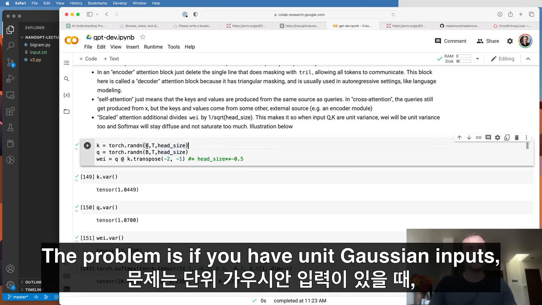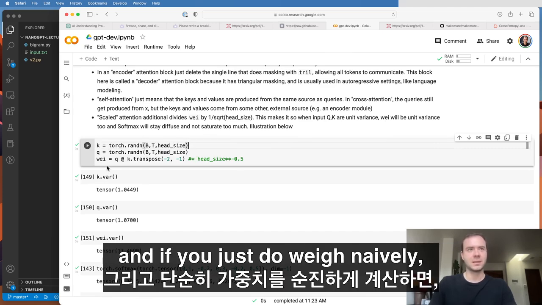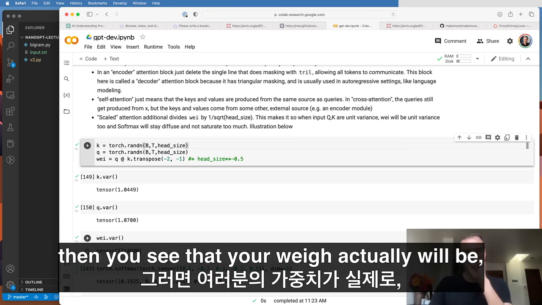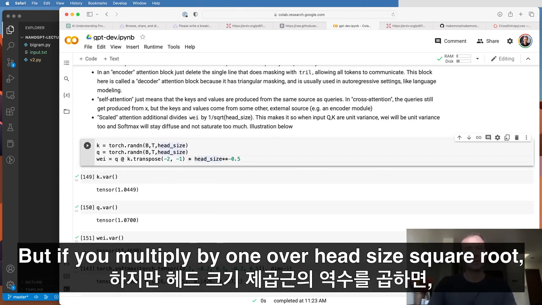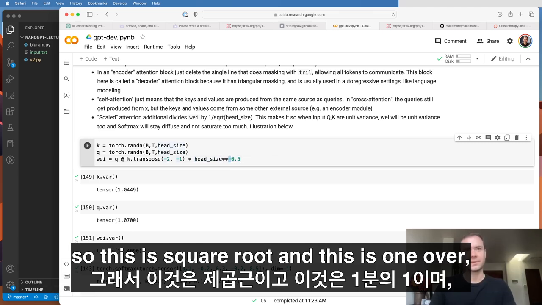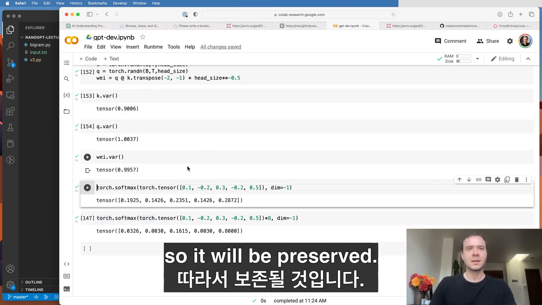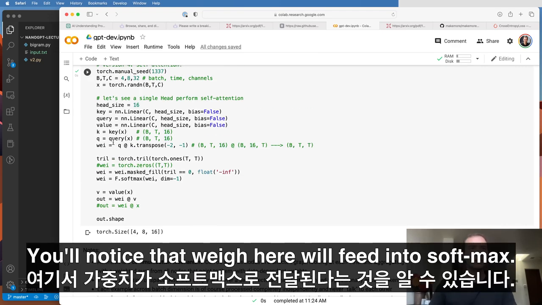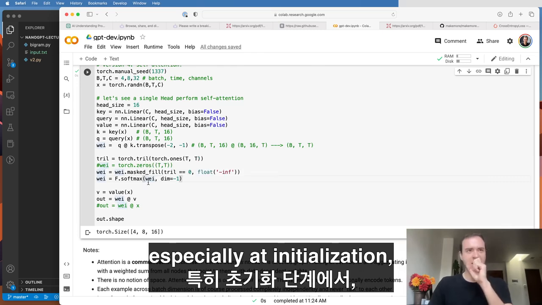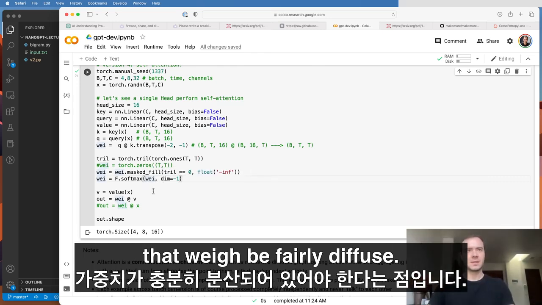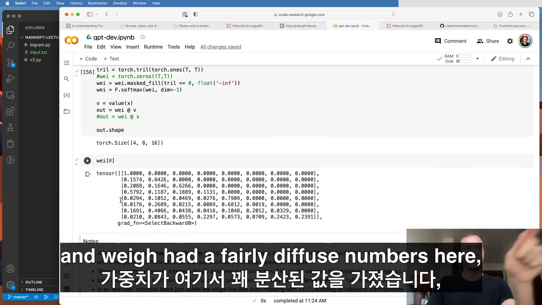The problem is if you have unit Gaussian inputs, so zero mean, unit variance, k and q are unit Gaussian, then if you just do wei naively, the variance of wei will be on the order of head size, which in our case is 16. But if you multiply by 1/square root of head size, then the variance of wei will be 1, so it will be preserved. Now, why is this important? You'll notice that wei here will feed into softmax. And so it's really important, especially at initialization, that wei be fairly diffuse.